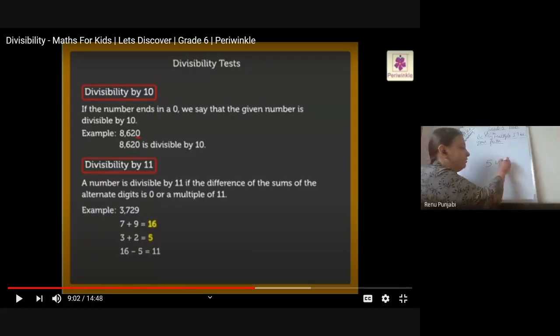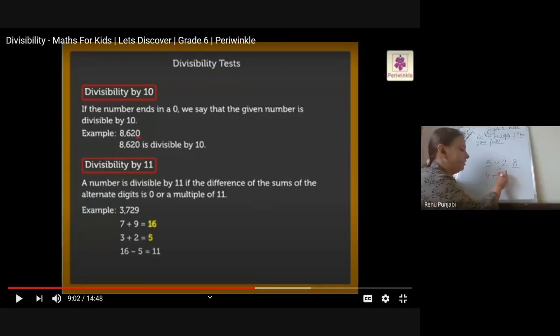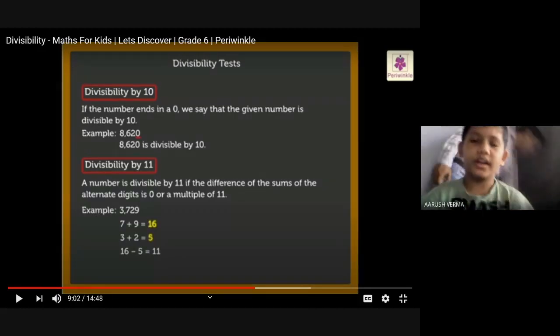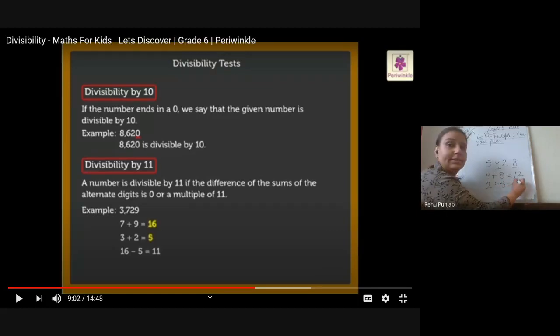5428. First take 8 and 4 and add them. The answer is 12. Next, 2 and 5, add them to get 7. Now subtract: 12 minus 7.